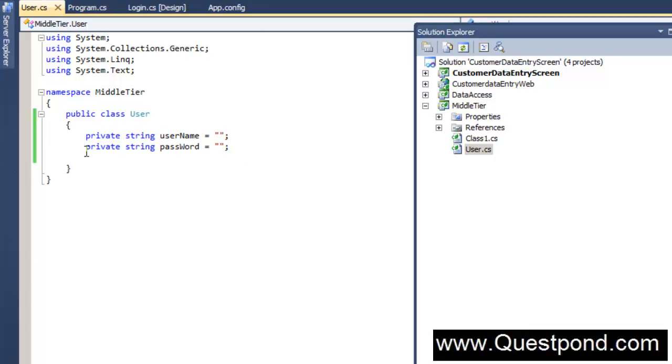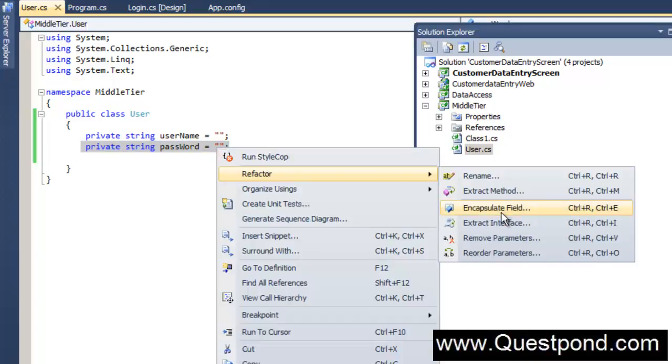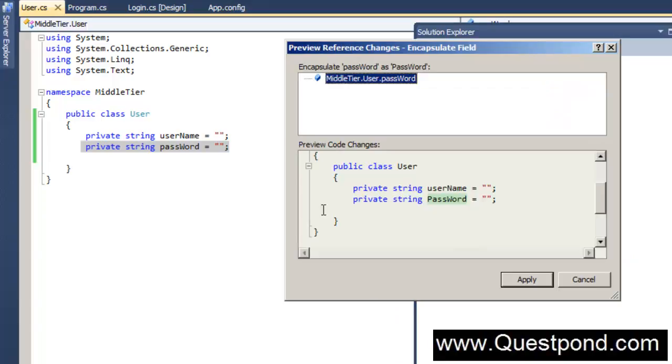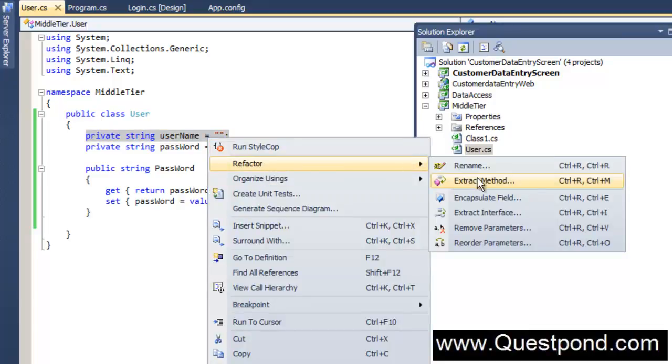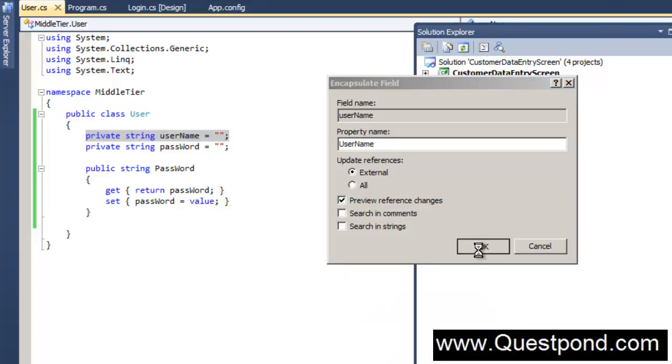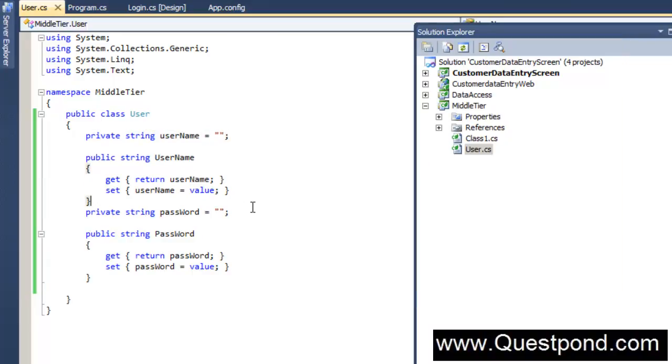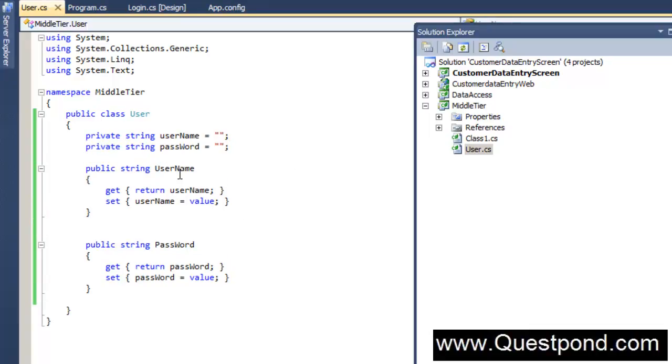And we'll have two set and get properties for these variables. So we're going to have one property here which will do a set and get for the password, and one more property here which will do a set and get for the username. So you can now see that we have two private variables here, username and password, and both of these variables are set by the public properties, username and password.